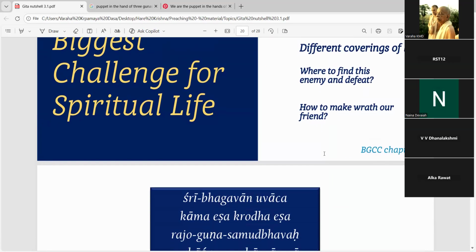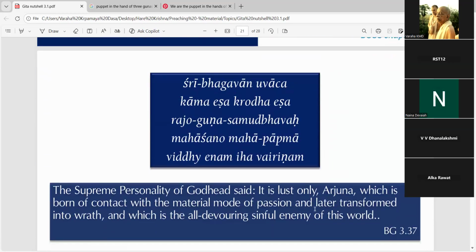Now, Krishna is saying very clearly, this lust which is developed by the contact of the material mode of passion later gets transformed into wrath, into anger. Why? Because it is not fulfilled. Now, how many of you believe that all these things which are shown on TV or on social media can be the truth? Many times people post on social media, right? They're very happy. Is there anybody who posts on social media that I'm leading a very simple life, I am satisfied with what I'm getting?